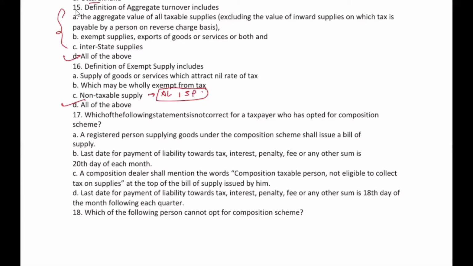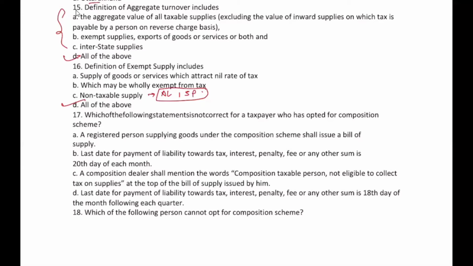For question 16, I was under the opinion that option A is the correct answer. Supply of goods or service which attract nil rate of tax. No. Exempt means, in the registration chapter only, when we go through the first page, we'll read something which defines nil rate, something which defines fully exempt, something which defines all taxable, and there is something which defines all of them, which is exempt supply. It is like that. Okay, fine.